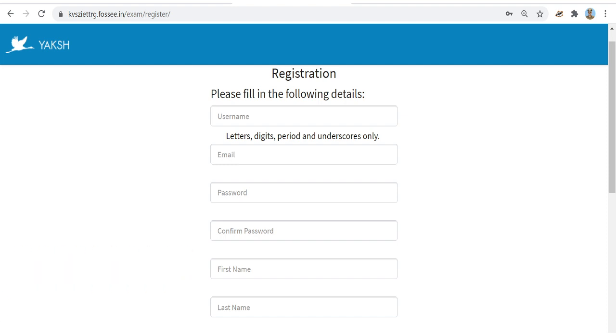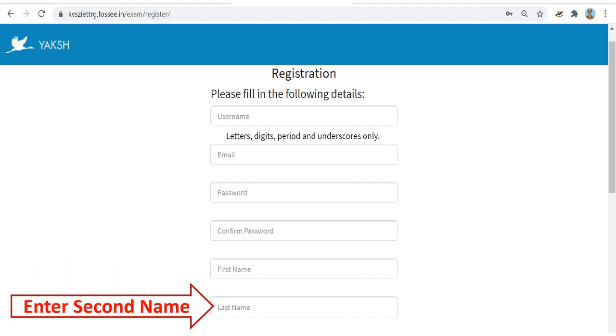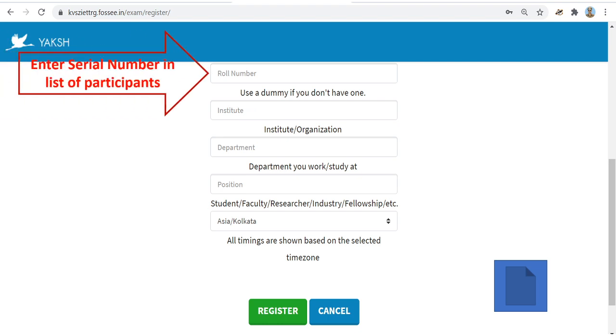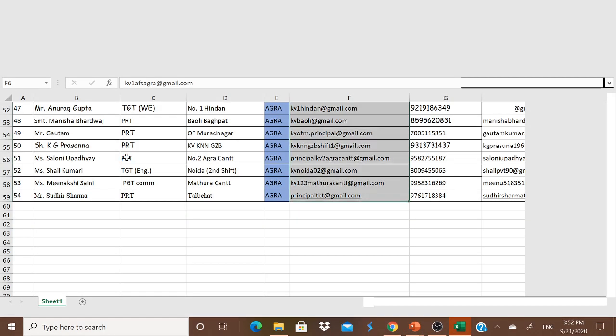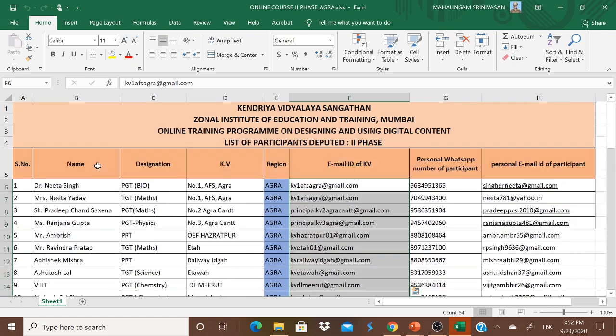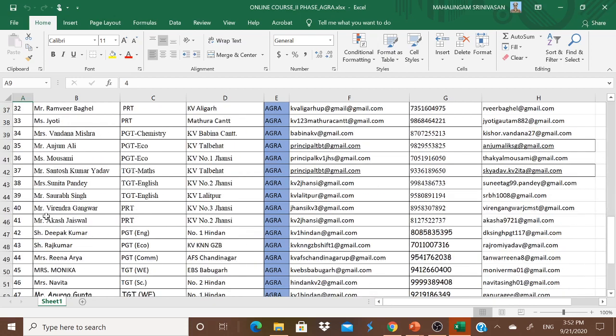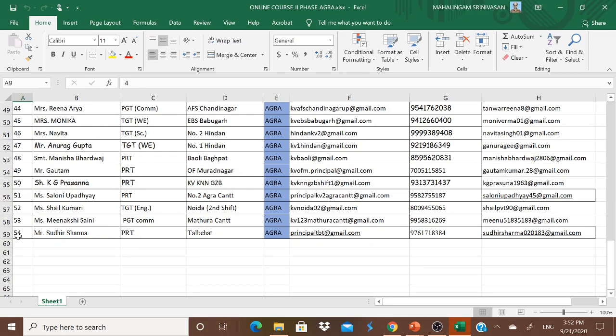Give your first name, give your last name. Next, you have to enter a roll number. You enter the serial number as per the list of participants we received from Agra region. I am showing you the list. This list will be shared with you, and please note down your roll number. Your roll number will be either 1 or 2 or 3 or 4. Please identify your name and note down your roll number. This will be your roll number from 1 to 54.